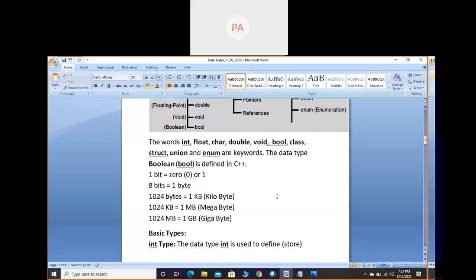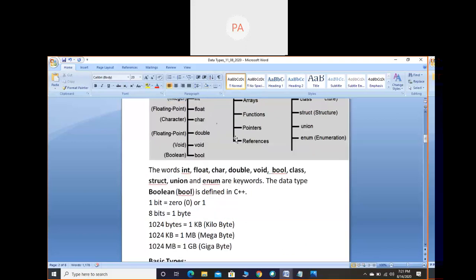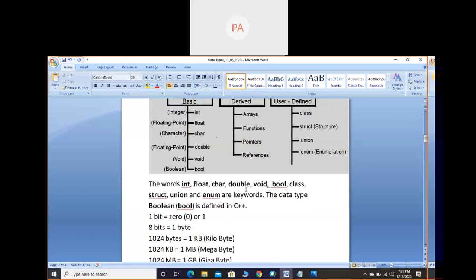But when we type in Notepad or in MS Word, it will appear in black color only. For example, here I have made it bold. If I write simply int here, it is not bold or in any color. It is normal, whatever the default color they have used for MS Word. When we go for the editors, they have made it like that to make the difference very easy. So here you should note down these things, because when we write an identifier, if we remember the keywords, then there will be no chance of making a mistake. The words int, float, char, double, void, bool.